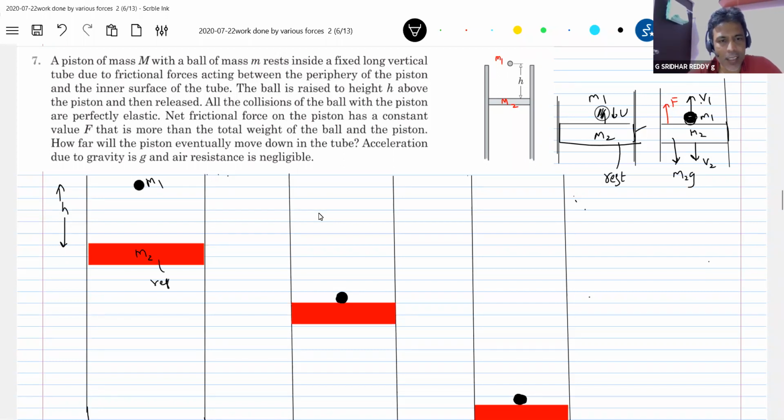As usual, this was the piston. It is at rest. I'll release this ball from rest here. This is the ball, and this is the tube. So when it comes and collides here,